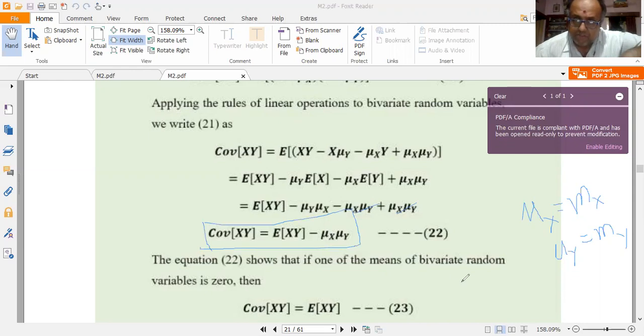That is, if both mu x is equal to 0 and mu y is equal to 0, then E of xy minus 0 into 0 is E of xy, which is equal to covariance of xy. That is, when either of the means of the bivariate random variables is 0, then the covariance of xy is directly equal to the expected value of xy. Another very, very important result. These all have practical applications. Don't think these are just mathematical. These are mathematical, but they have a lot of practical applications.